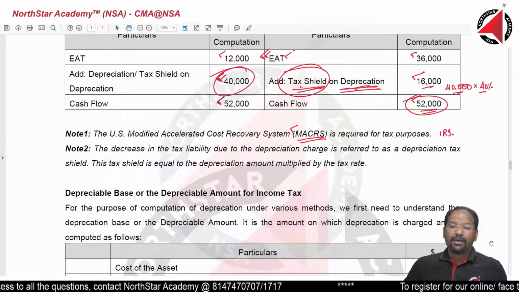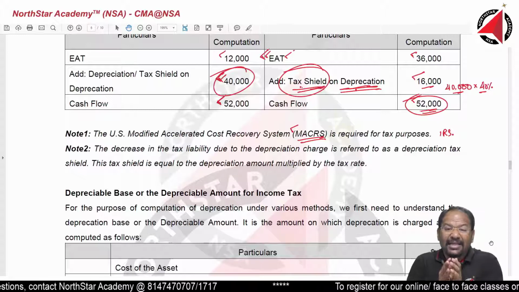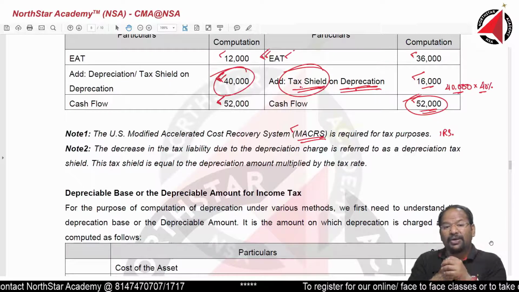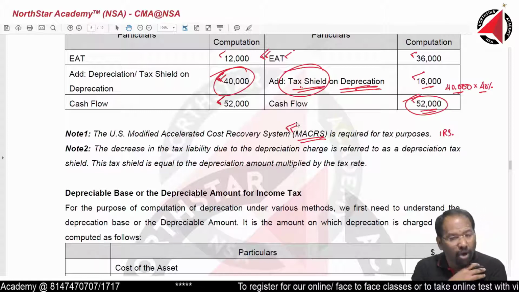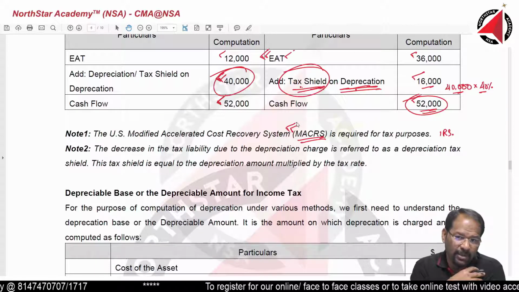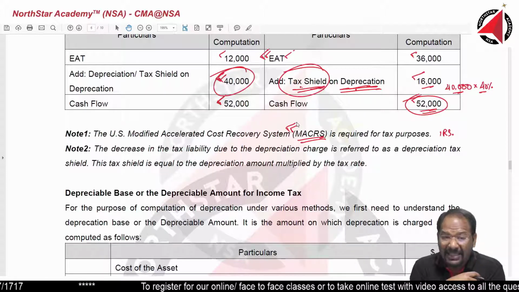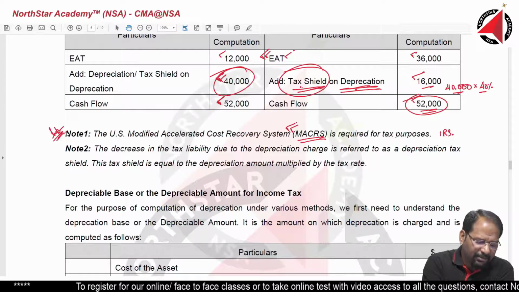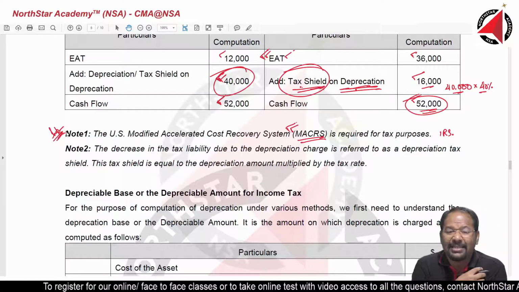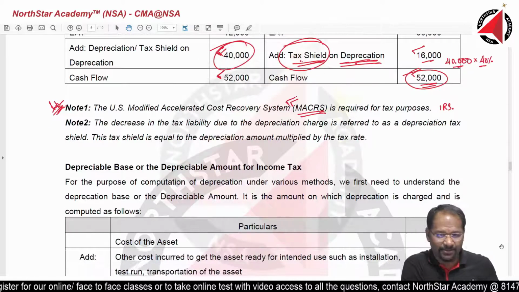So remember, for capital budgeting decisions, to make it a very realistic calculation, we have to look at the MACRS method. This method has not been taught to you so far. First time I will be teaching you the MACRS method. For exam purposes, very, very important. Is it complicated? Answer is nothing is complicated. You just need to focus in the class.